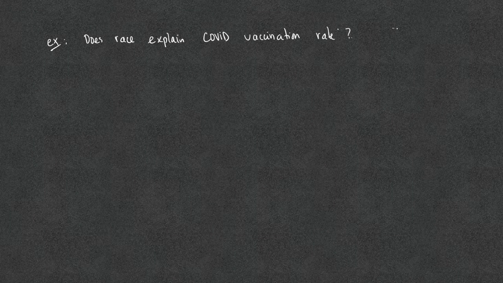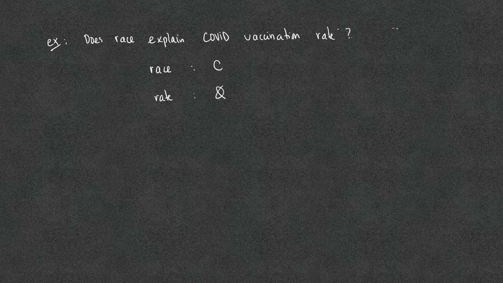Another example, does race explain COVID vaccination rate? What that means is, is there a relationship between race and the vaccination rate? In this case, we are looking at two variables. One is the race, which we now know is a categorical variable, and the vaccination rate, which is the percentage, so it is a quantitative variable.